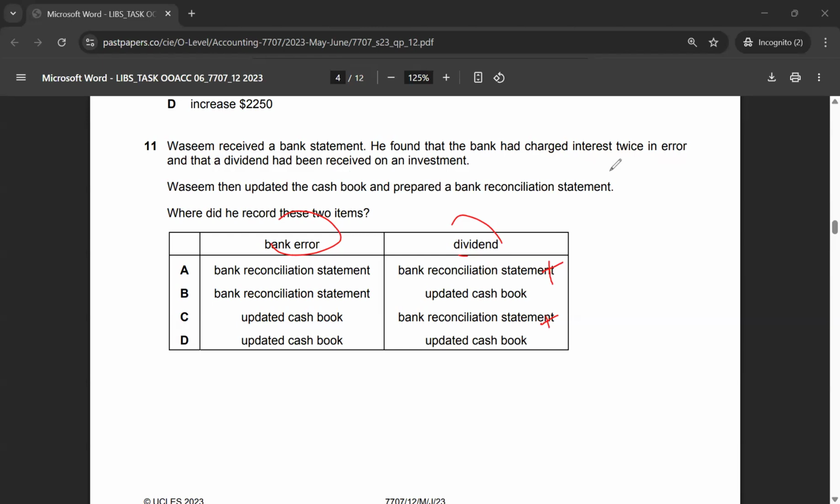Now, the interest was charged twice in error, so you need to update the bank reconciliation statement. So the correct answer for multiple choice 11 would be option B. The bank error would be updated on the bank reconciliation statement and the dividend would be updated in the cash book. So the correct answer to multiple choice 11 would be option B.